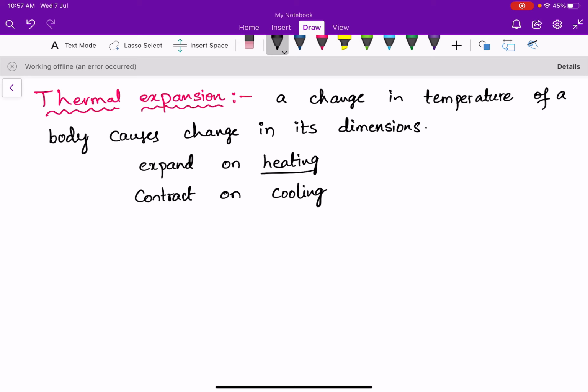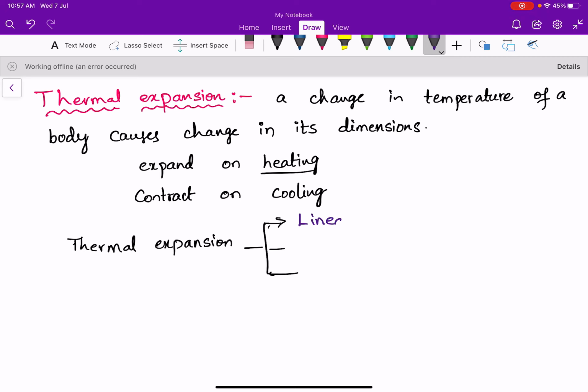In this lecture, we are going to discuss three different types of thermal expansion. If length increases, we discuss linear expansion.